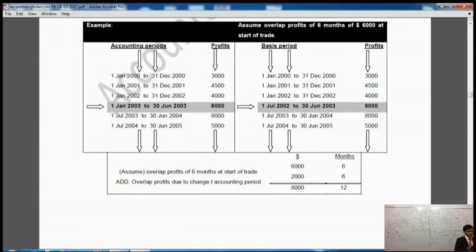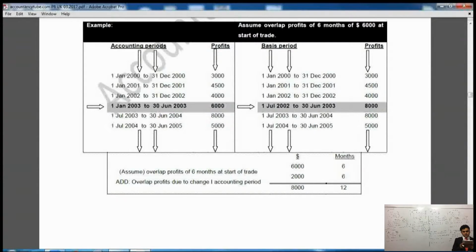Now why has it given us the overlap and the £8,000 worth of profit? If you see the next year on the left side, it is from 1st of July 2003 to 30th of June 2004, whereas on the basis period side it is also from 1st of July 2003 to 30th of June 2004. So it is exactly the same.